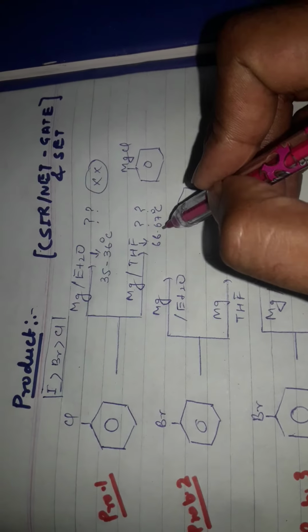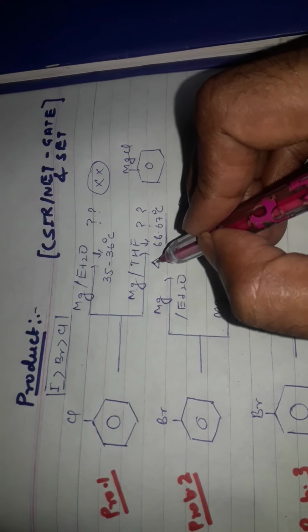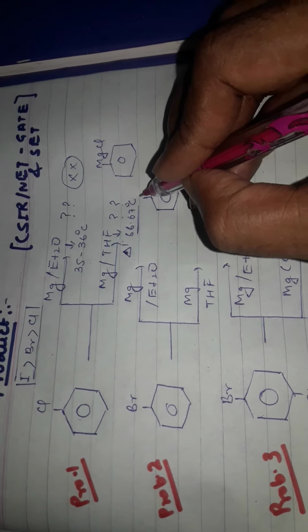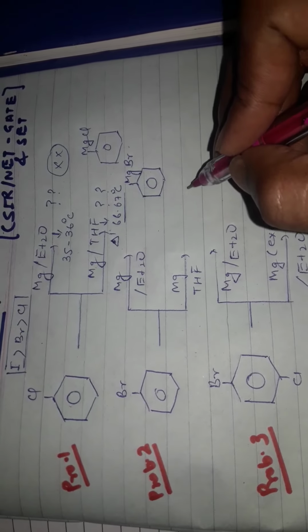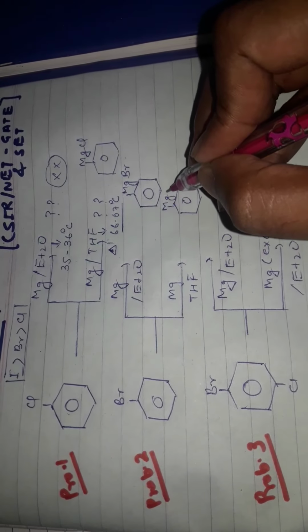But if you provide heat here, 60 to 70 degrees, or if you go kinetically, kinetically in the sense 0 degree Celsius, then it will go for further reaction. In case of bromine, it will go, since it is a better leaving group as compared to chloro. So that's why the reaction goes to MgBr. In this case it also undergoes MgBr.